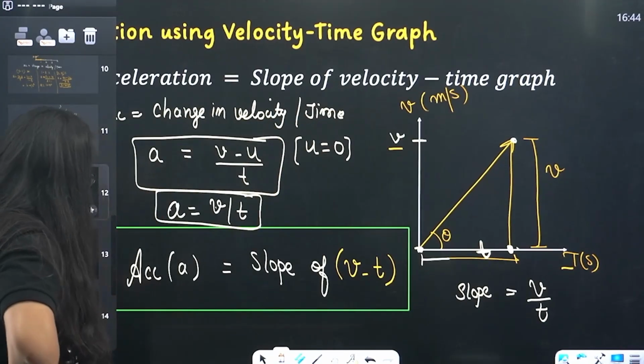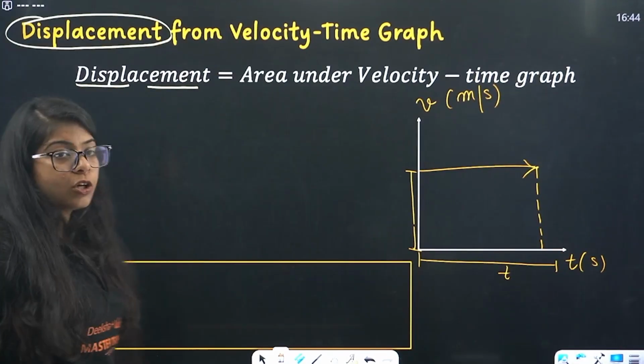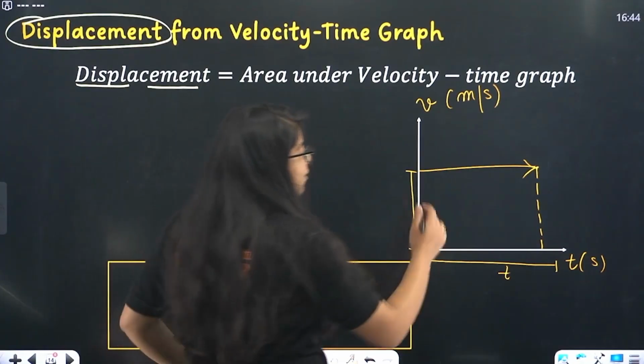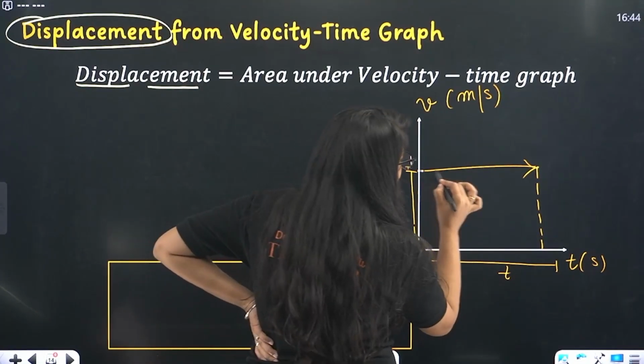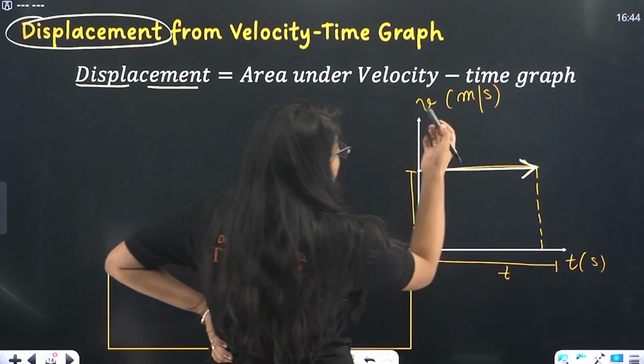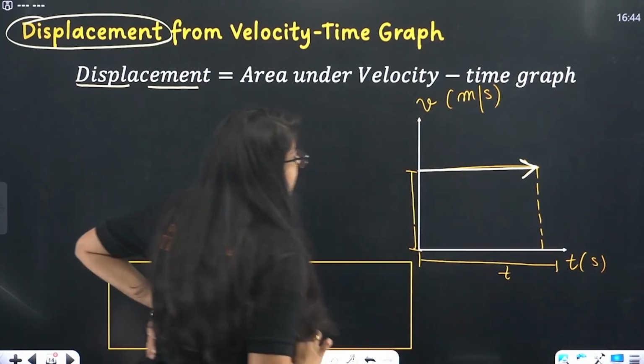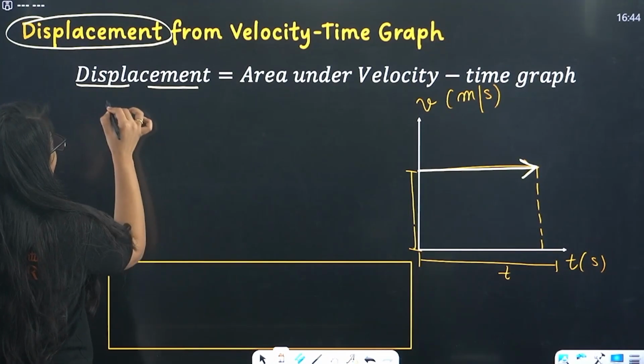What if I tell you to find displacement using a velocity time graph? So I was like, okay, let me do that. I have this particular velocity. This is constant velocity, uniform motion, right? So beta, this is a velocity time graph. Now you tell me what's the formula of displacement.